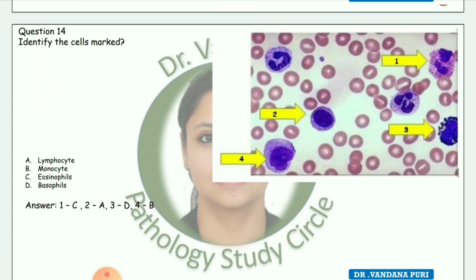Next question, identify the cells marked. First one is eosinophils, second one is lymphocyte, third one is basophil and fourth one is monocyte.